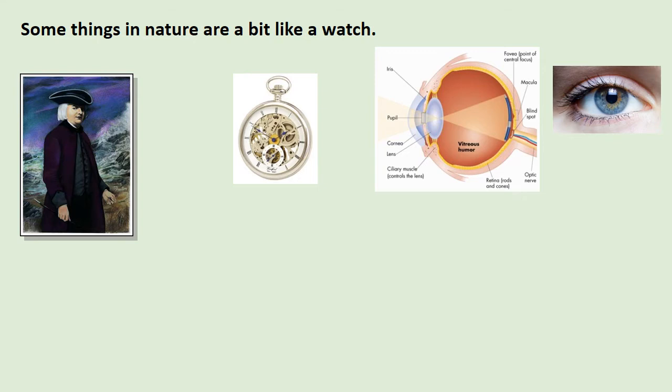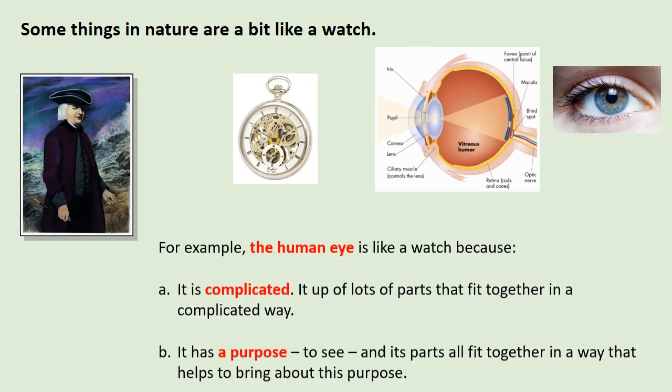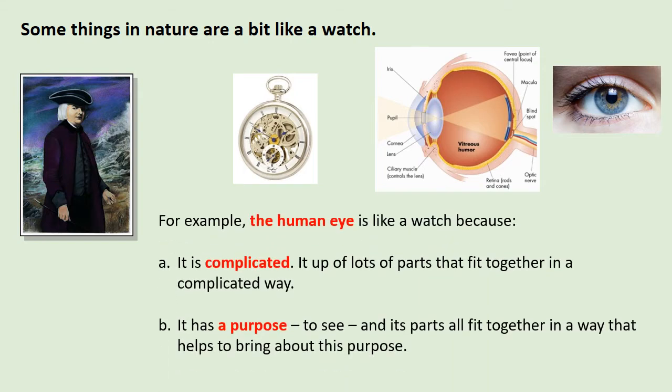Paley said that some things in nature are a bit like a watch. Let's have a look at his example. The example he uses is the human eye. He said, for example, the human eye is like a watch because, A, it's complicated. We said the watch is complicated, and the eye is complicated.